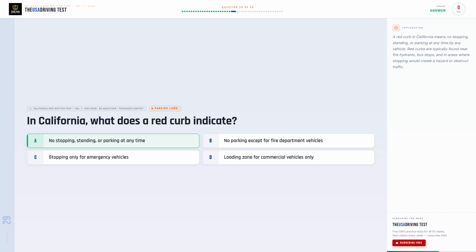The correct answer is A. No stopping, standing, or parking at any time. A red curb in California means no stopping, standing, or parking at any time by any vehicle. Red curbs are typically found near fire hydrants, bus stops, and in areas where stopping would create a hazard or obstruct traffic.